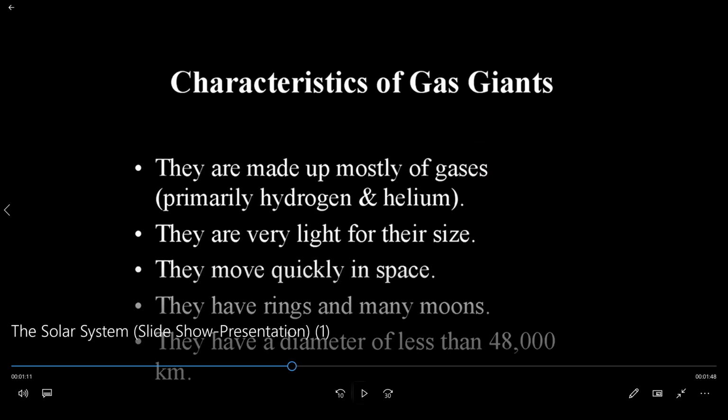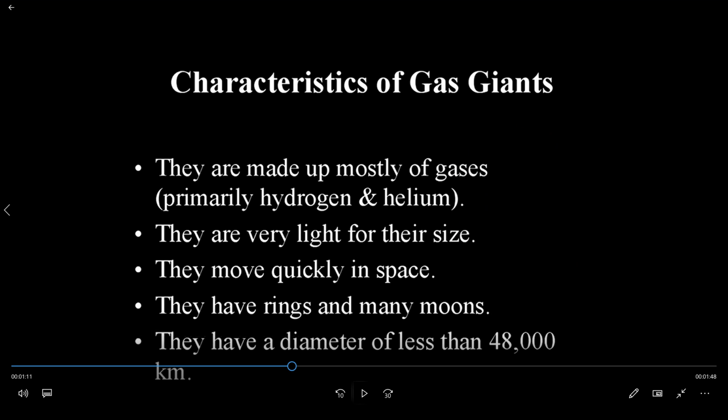Okay. Characteristics of gas giants. They are made up mostly of gases, primarily hydrogen and helium. They are very light for their size, so the weight will be very light.